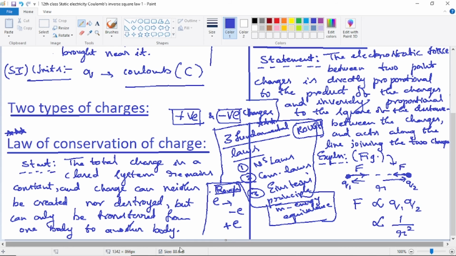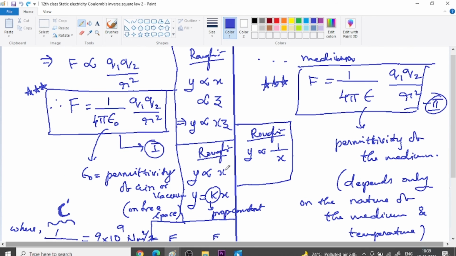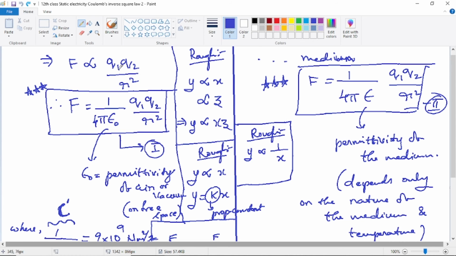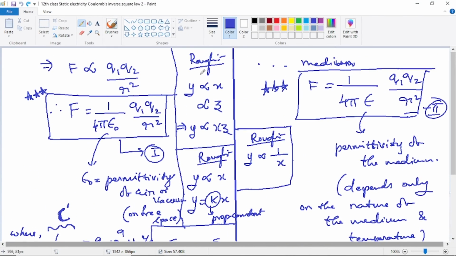So next continuation is, just see, we have already completed the entire derivation. So this is a continuation. So F proportional to q1 q2 by r square. So this is the entire thing, there is no explanation, you see, only equations are there. The fair column, and this is the rough column. Rough columns are very important, because the rough column steps are applied again and again, not just in this derivation which will end here, but the method of the derivation present in the rough column will come again and again in other lessons, other topics, other subjects also. Many subjects, many branches of physics are there.